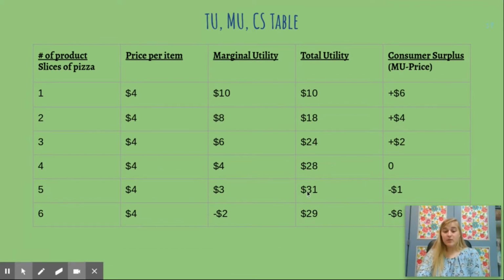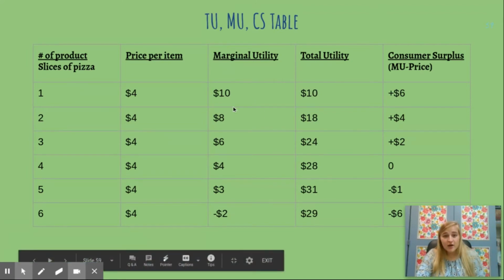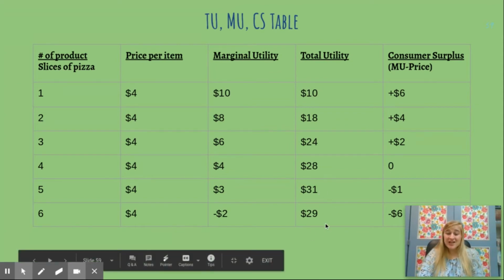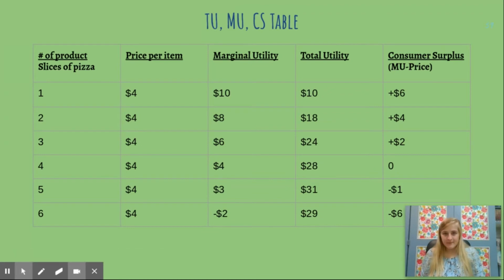You see how this number went down too? My total utility, the total utility I had in all this pizza. By the end of the column, it's this plus this plus this plus this plus this plus -2. If we add a negative number, we're subtracting that number. So my total utility actually went down because I don't want any more pizza, okay?